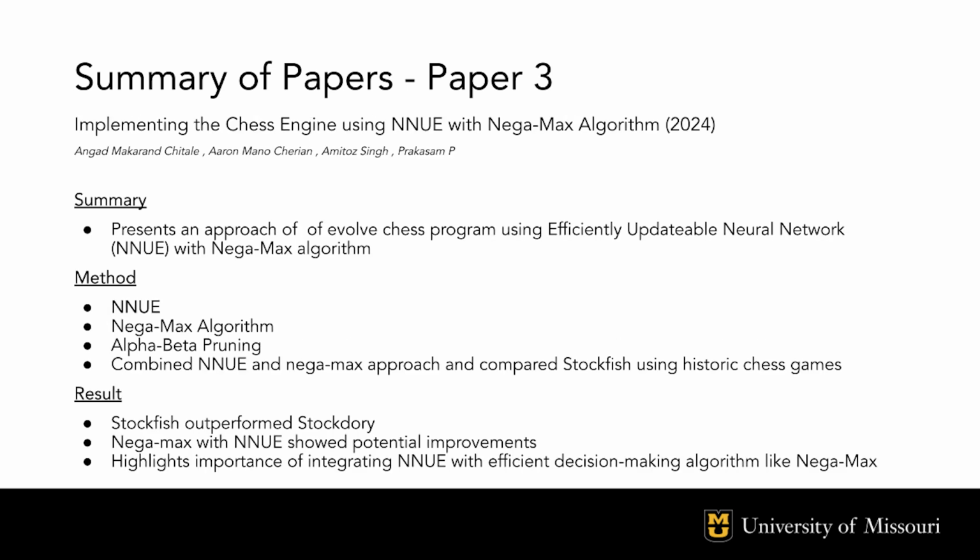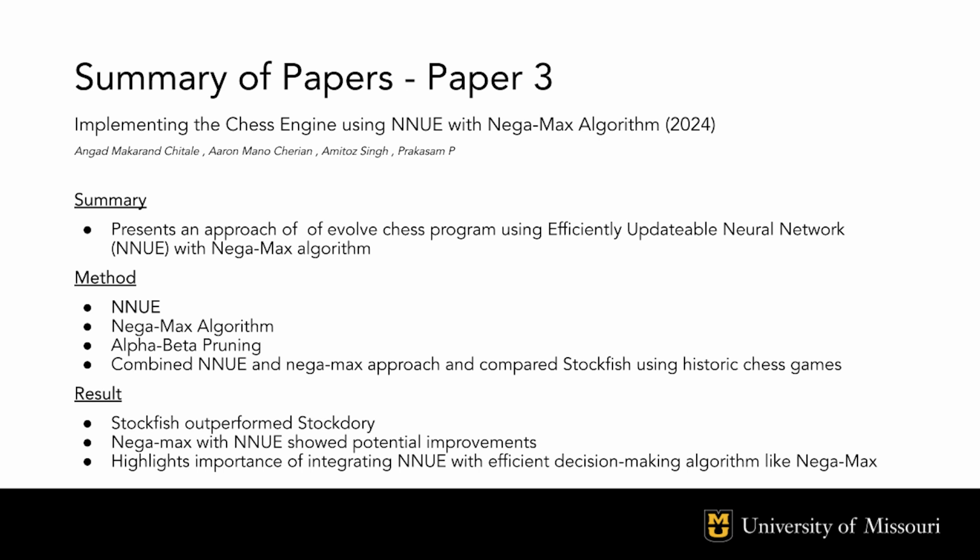The last paper is called Implementing the Chess Engine Using NNUE with Negamax Algorithms, written by Angad, Mackland, Chitale, and others in 2024. This research implements advanced neural network technologies with traditional search algorithms to improve chess engine performances. The paper combined the efficiently updatable neural network NNUE with the Negamax algorithm. NNUE refines piece values during gameplay, providing more context-sensitive evaluations.